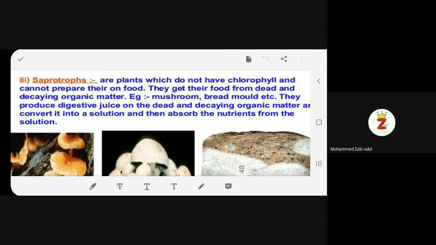So what exactly are they doing? They are producing digestive juice on the dead and decaying organic matter and then make it into a solution which is absorbable. Then the nutrients are absorbed in the form of absorbable nutrients from the solution. These mushroom and bread mold take the nutrition from them. You understand? In the form of solution. Yes, ma'am. Okay. So these are the answers.